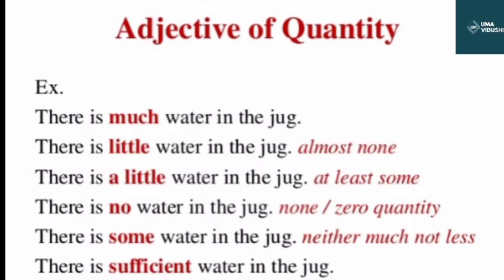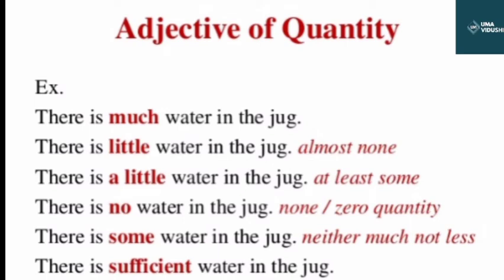You can see here some more examples of adjective of quantity, like there is much water in the jug. There is little water in the jug. There is a little water in the jug. There is no water in the jug. There is some water in the jug. There is sufficient water in the jug. So these highlighted words, much, little, a little, no, some, sufficient, are all examples of adjective of quantity, and they are showing us how it is used.